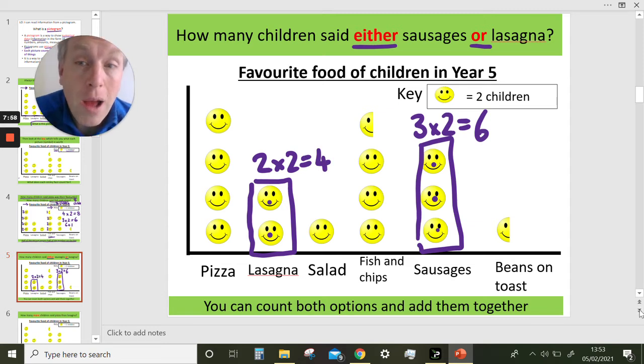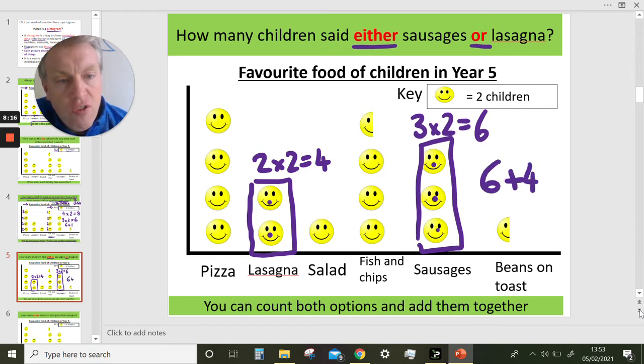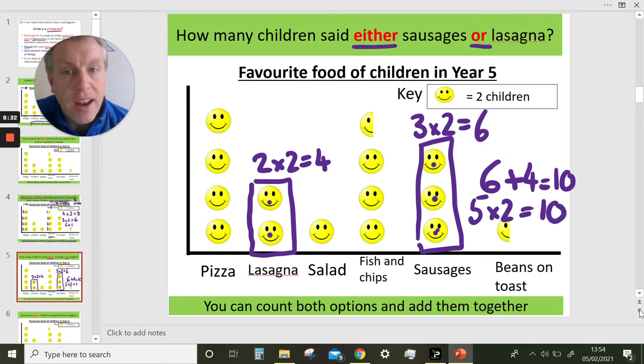So, how many children said either sausages or lasagna? It means you can count anyone who said lasagna and anyone who said sausages. So, we could say 6 that like sausages, add 4 who said their favourite was lasagna, is 10. We could have just done a multiplication though, couldn't we? We could have just done 1, 2, 3, 4, 5. We could have done 5 times 2, 10.